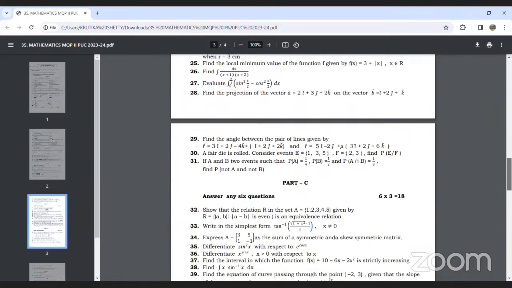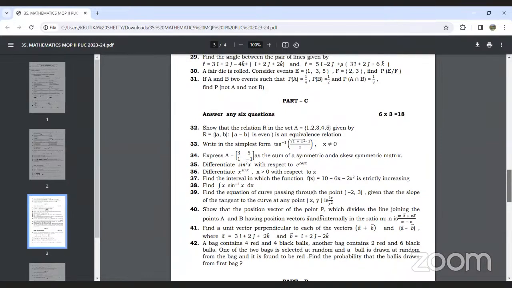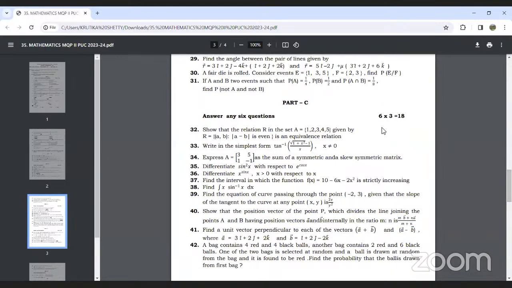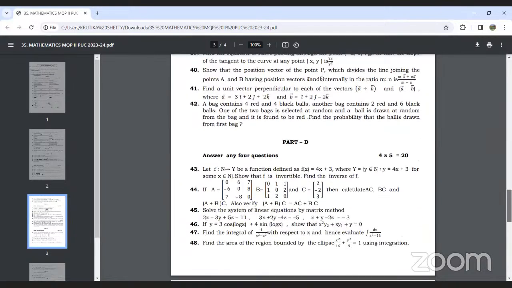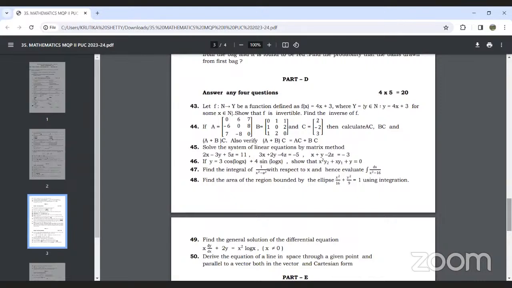Similarly in part C, question number 32 to 42, again 10 questions are there. Out of 10, again you need to attempt any 6 questions. Then finally we have part D, comprising 5 mark questions. Here you need to attempt any 4 questions. Question 43 to 50, 8 questions are given, and out of 8 you need to attempt any 4, exactly half the number.